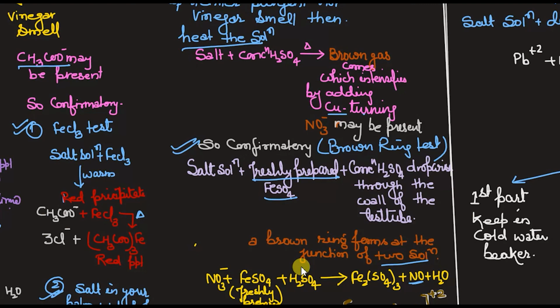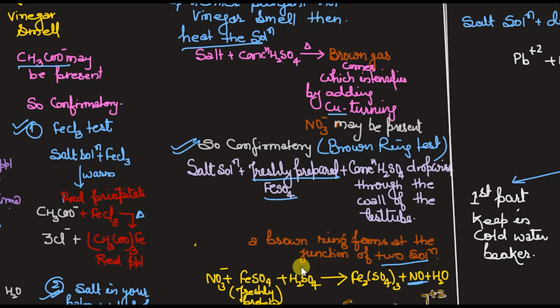Because here the oxidation number is not changing at all. You can see S is plus 6, S is plus 6 over here, so there is no change in the oxidation number. But you can see that NO3 is the oxidizing agent over here, which is going to oxidize FeSO4 into Fe2(SO4)3 to give NO. This is the important compound for formation of the brown ring. So NO3 minus has to oxidize FeSO4 into Fe2(SO4)3 so that it will produce NO, which will further be used by the already present Fe solution to give the brown ring.